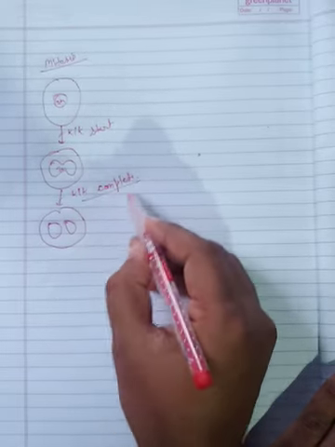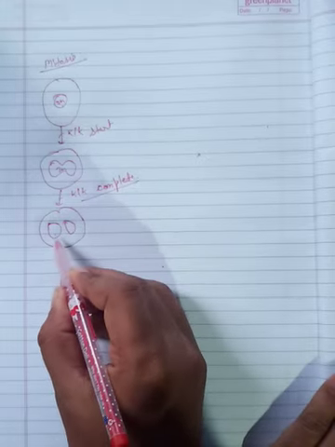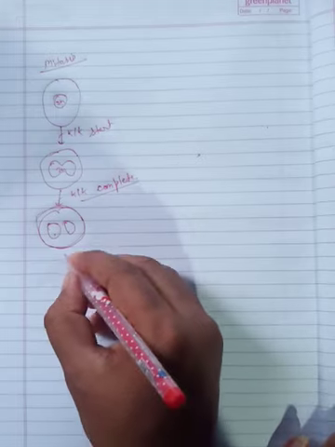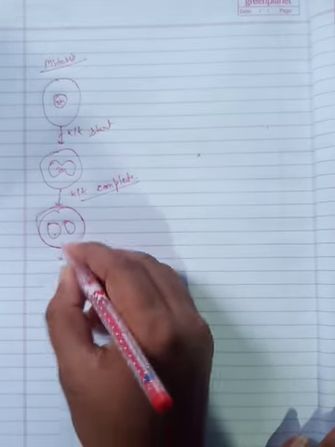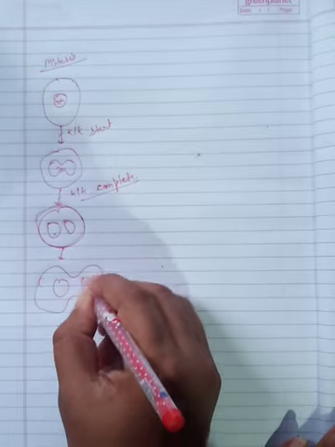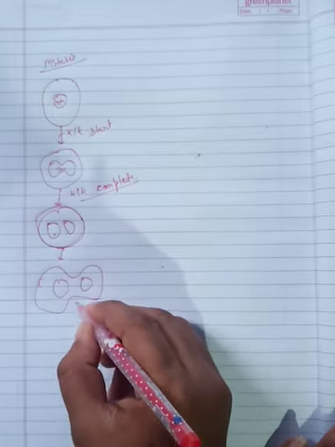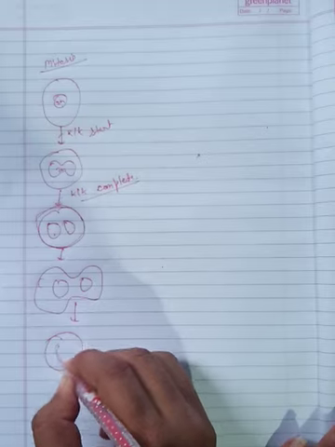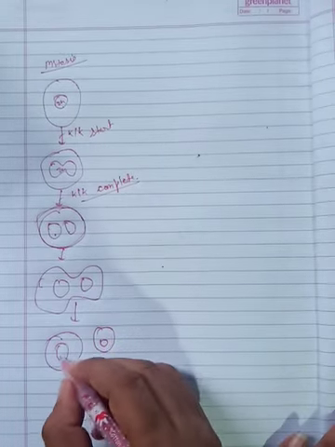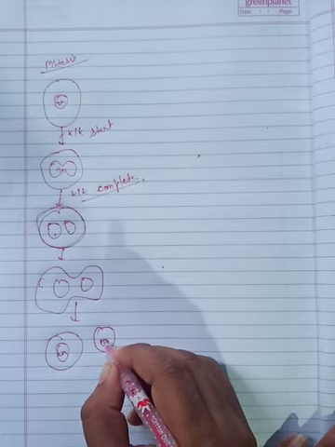After the completion of karyokinesis, two daughter nuclei are found in a single cytoplasm. After that, the cytoplasmic division takes place. Here two daughter cells are produced, each also 2N.